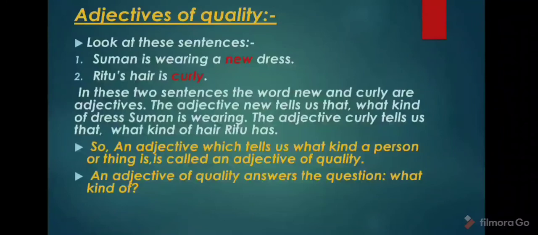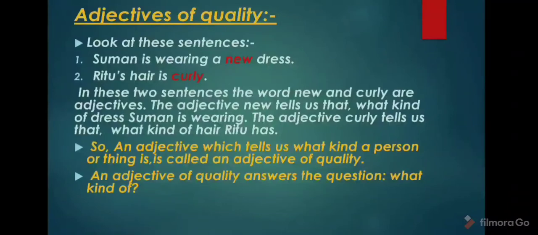An adjective which tells us what kind a person or thing is called an adjective of quality. That means it shows some quality of a noun. So basically, an adjective of quality answers the question what kind of.